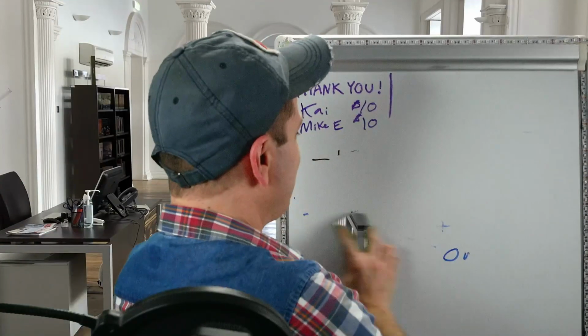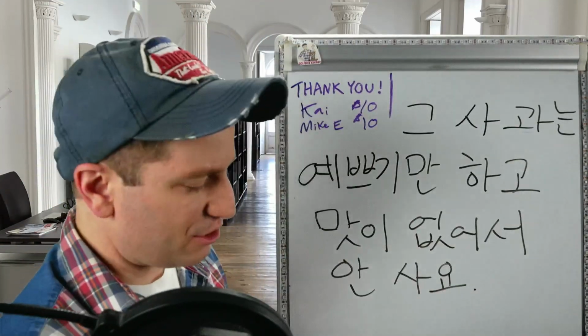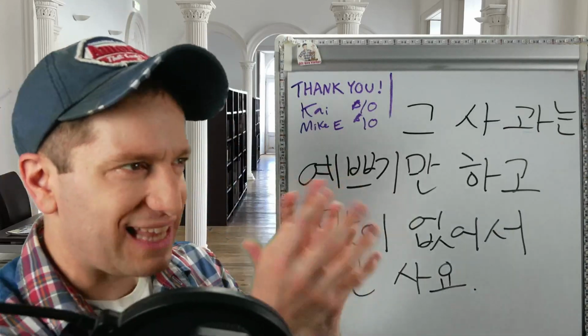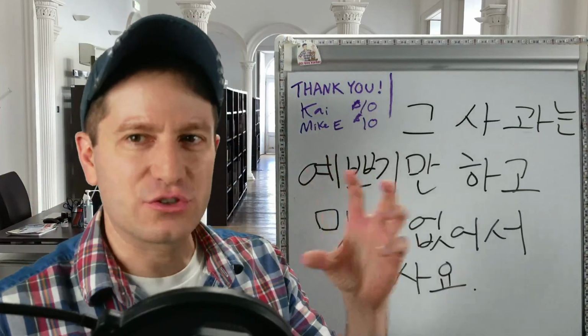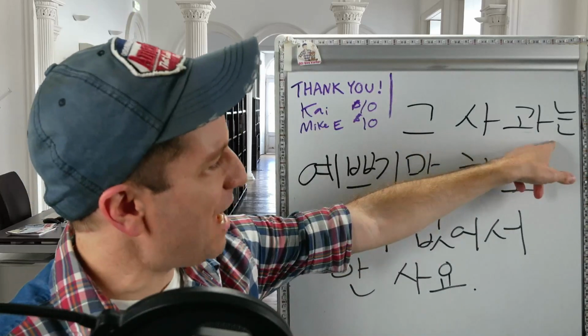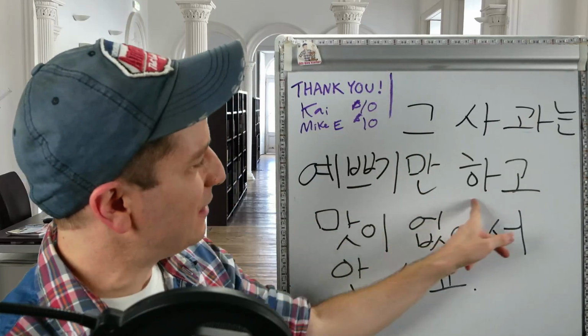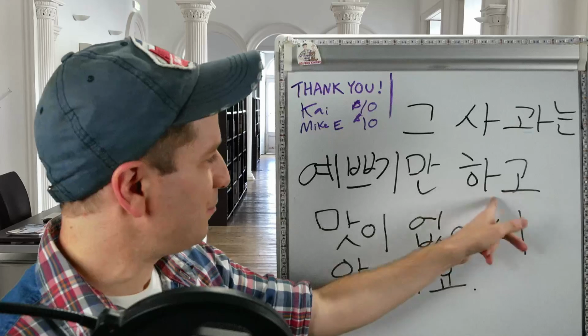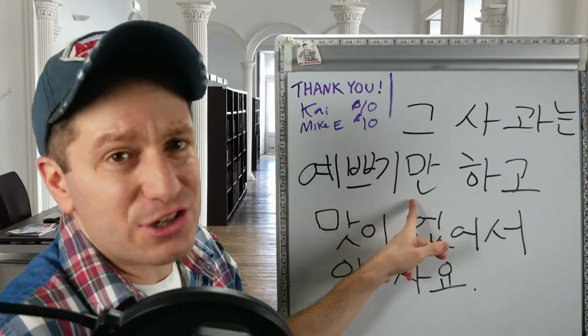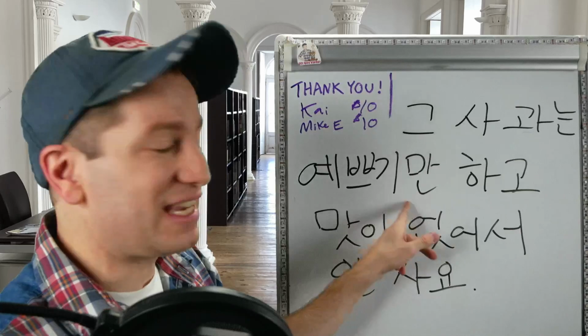So let's do an example. This is like the apples, you know, the standard dark red apples they have at the grocery store that are slightly coated in wax just so that they're shiny. Those ones are like this. 그 사과는, that apple, 예쁘기만 하다. So this is implying it is only pretty, as in it doesn't have anything else going for it. All it has is being pretty.